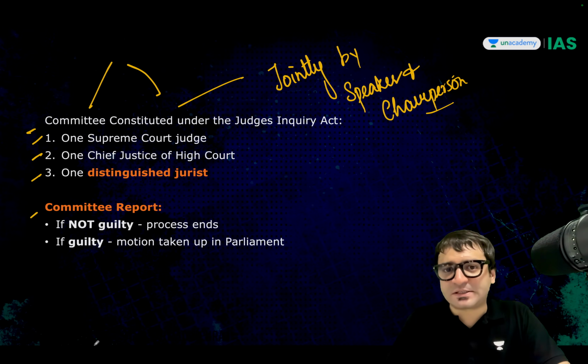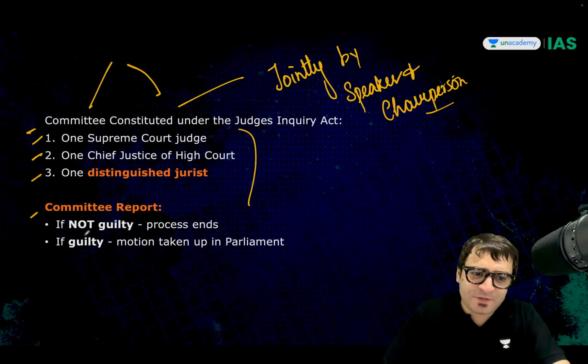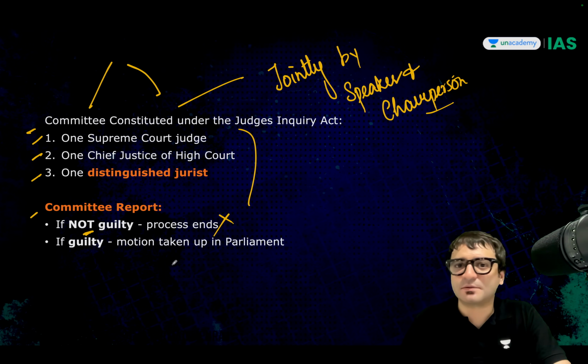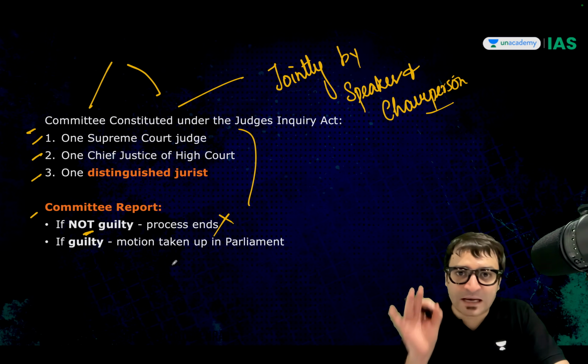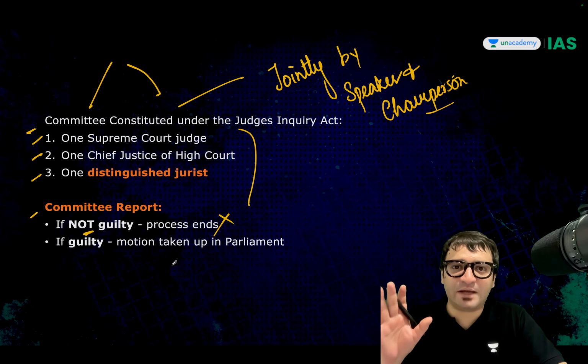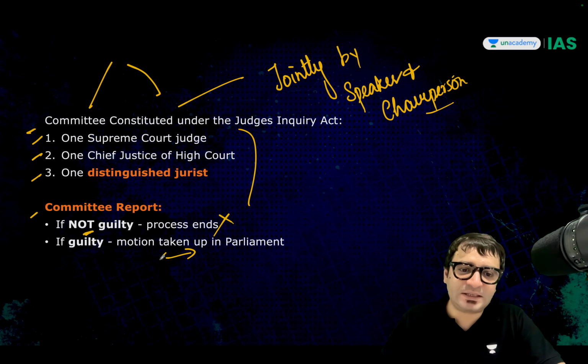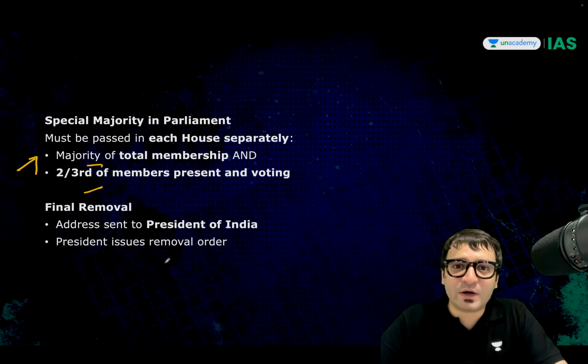This committee, after investigation, has to decide whether the charges of proved misbehavior or incapacity are correct, incorrect, proven or not proven. If they find it not proven, then the process ends. Parliament cannot take up this matter because this committee has decided that these allegations have not been proven. But if this committee says yes, charges of misbehavior or incapacity have been proven, then the motion will be taken up by the Parliament. But then Parliament will have to decide whether it needs to go ahead and vote on this motion or not.